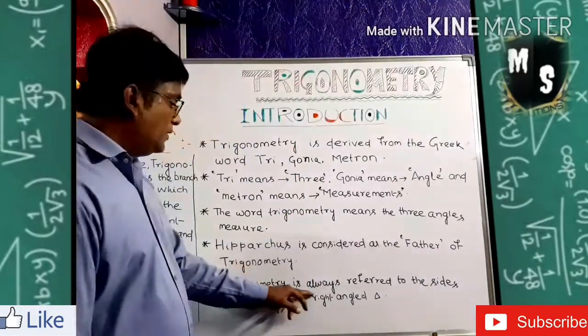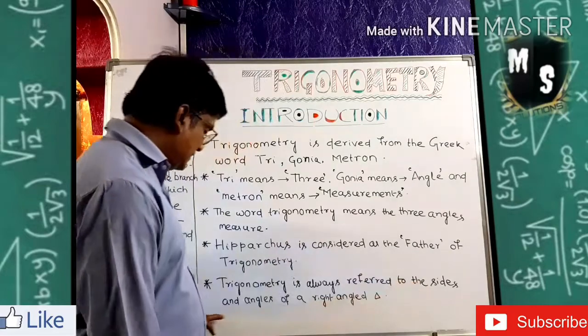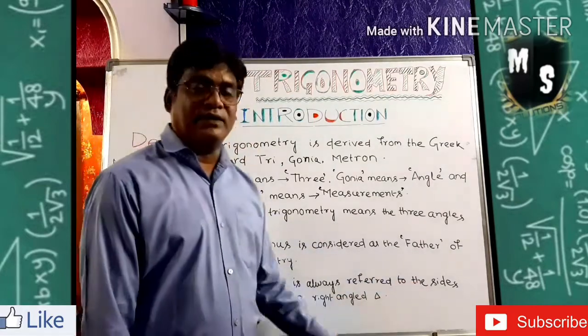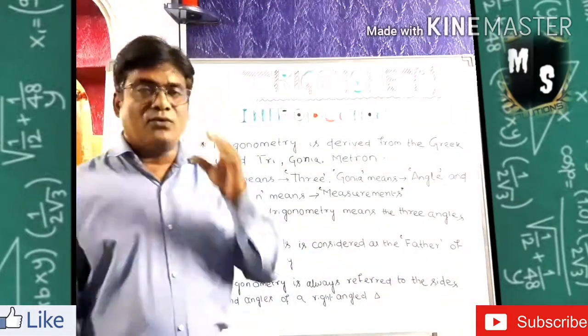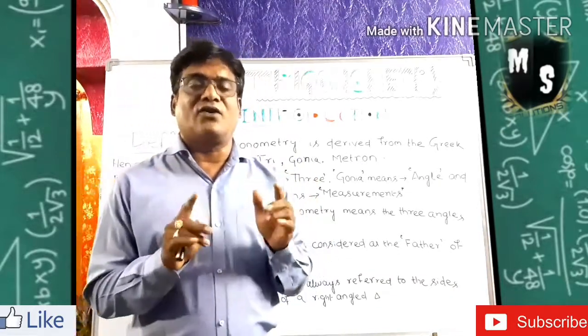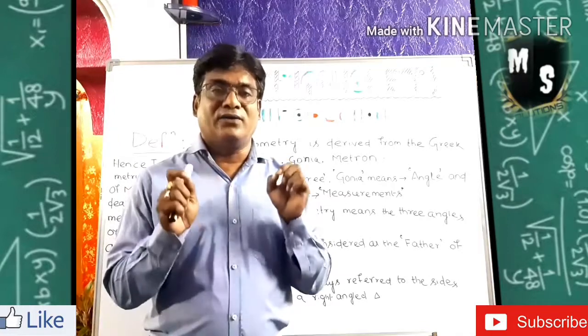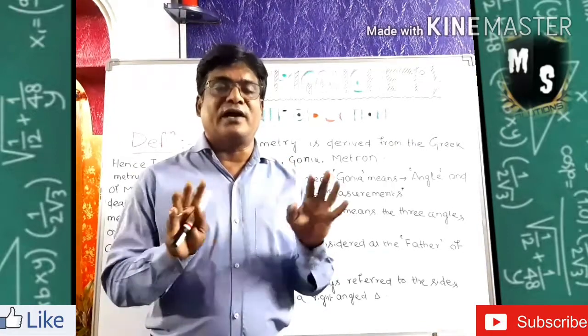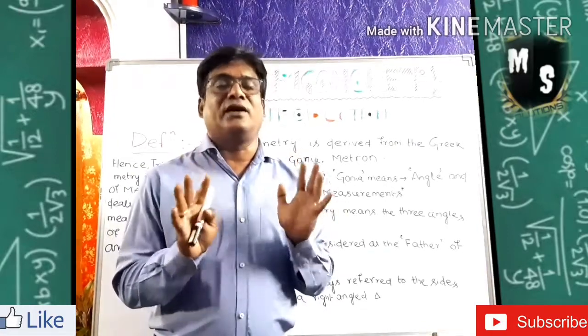So trigonometry always refers to the sides and angles of a right angle triangle. What does trigonometry refer to? Trigonometry always refers to the sides and angles of a right angled triangle only. You cannot take any triangle in trigonometry except a right angle triangle.